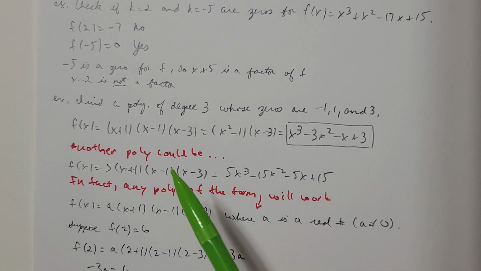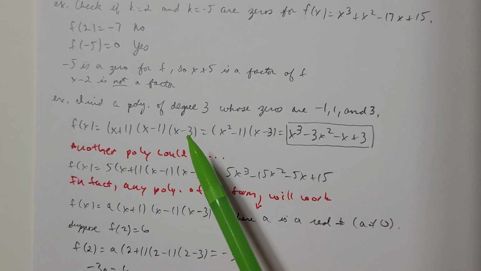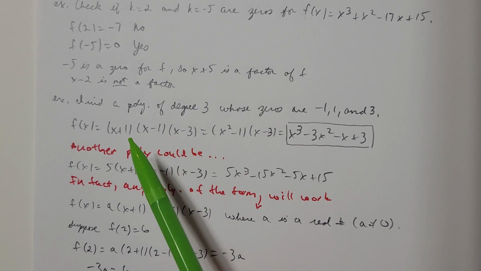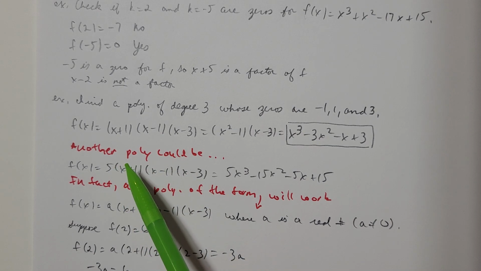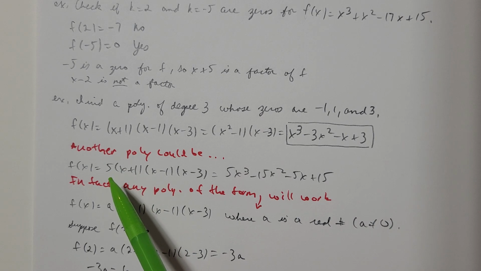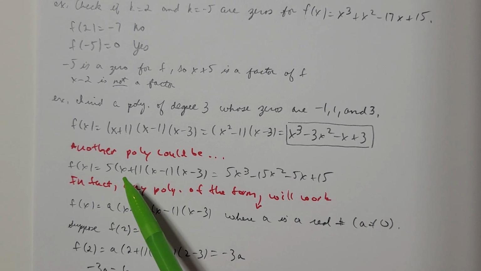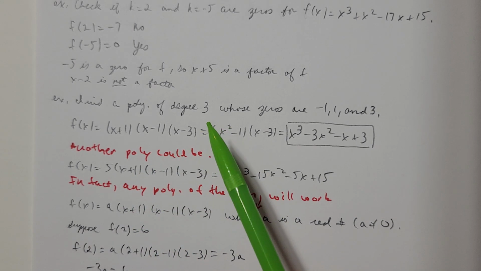Now another polynomial could be this one. What if I had the 3 zeros, the 3 factors? There wouldn't be any problem with me throwing a number in front, as long as that number is not 0, because 0 times anything is 0. And I'm supposed to find a degree 3 polynomial, not a polynomial with no degree.